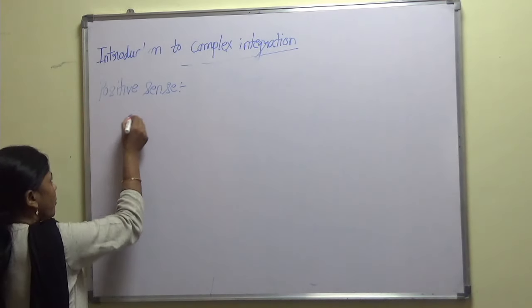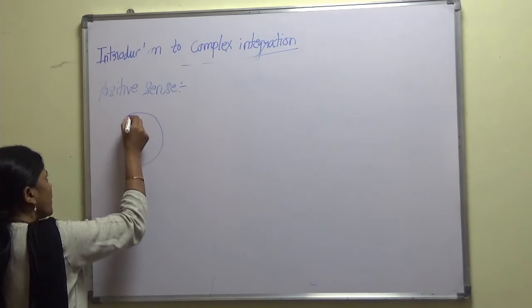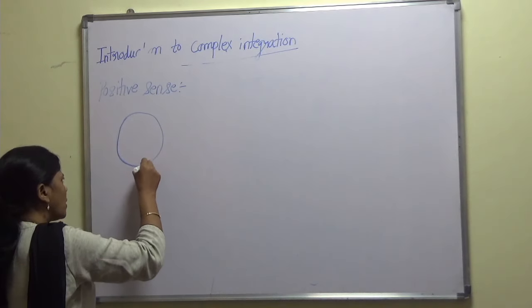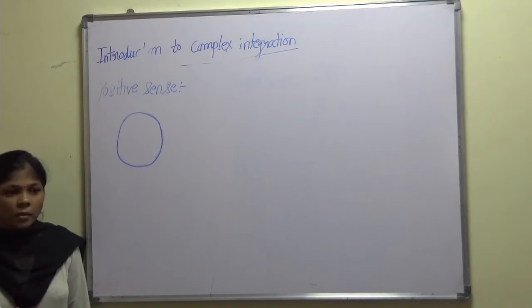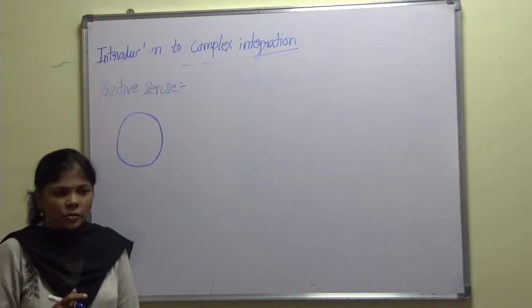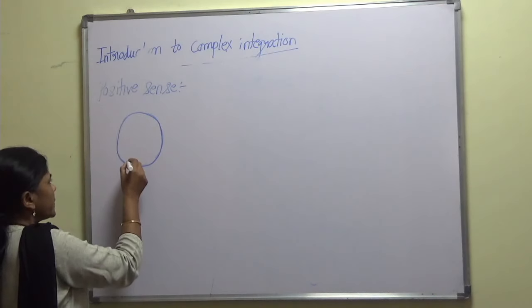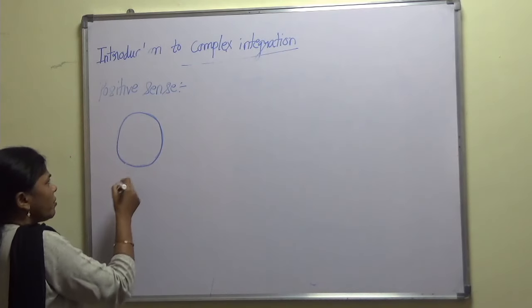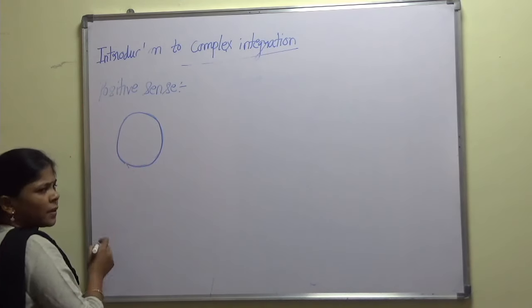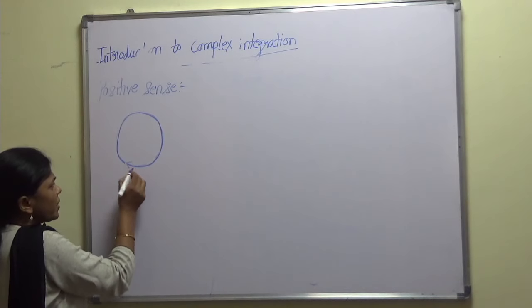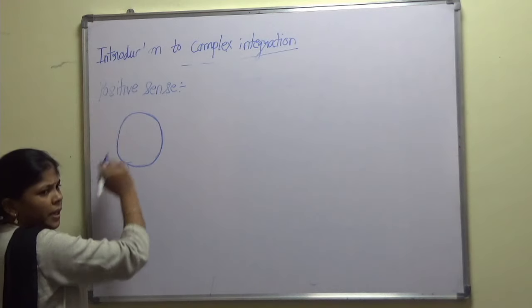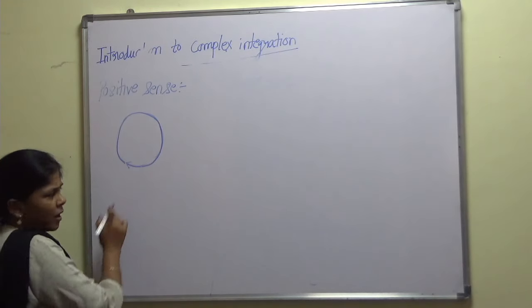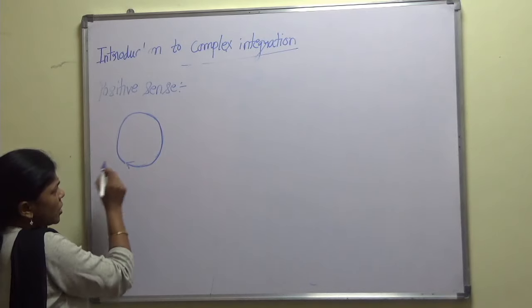Say for example, suppose this is a closed curve, and we want to give a direction to it. What should the direction be? If I take it as clockwise, it will be this one. Now in this case we find that along the direction its interior domain lies on the right hand side of the traversing of the closed curve.